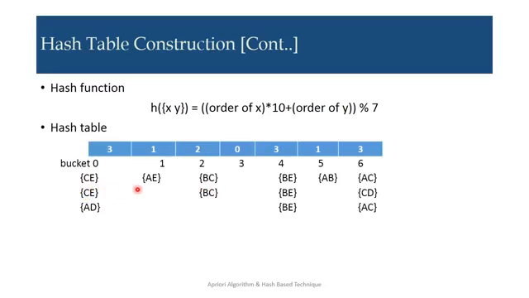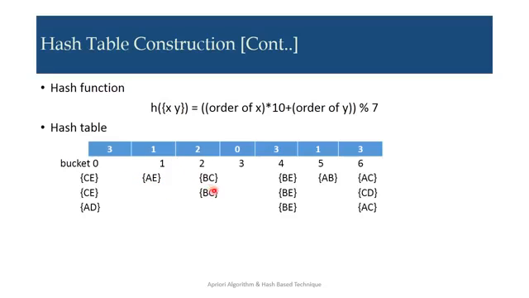Now AE. How does AE come to bucket number 1? The order of A is 1. Order of A is 1 into 10, it is 10, plus order of E, it is 5, that is 15, modulo 7. So 15 modulo 7 comes to 1. So AE's position is in bucket number 1.